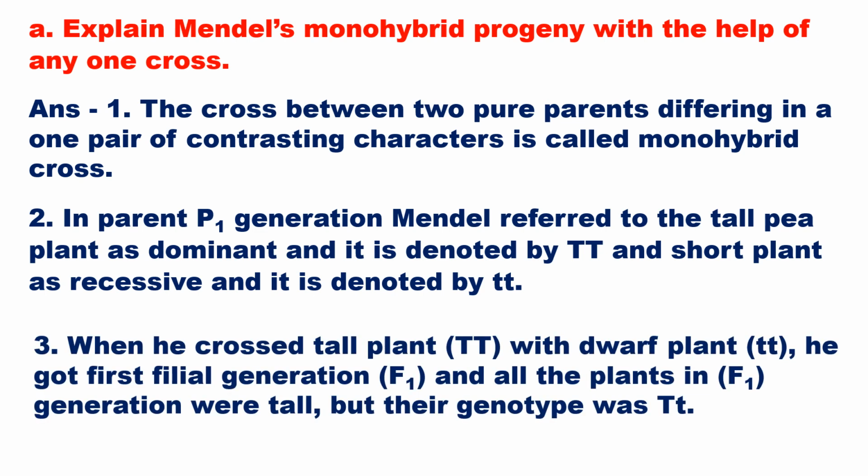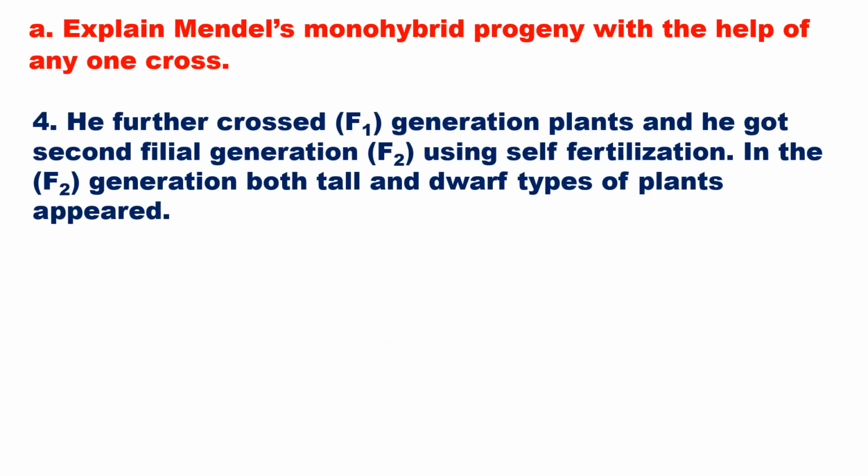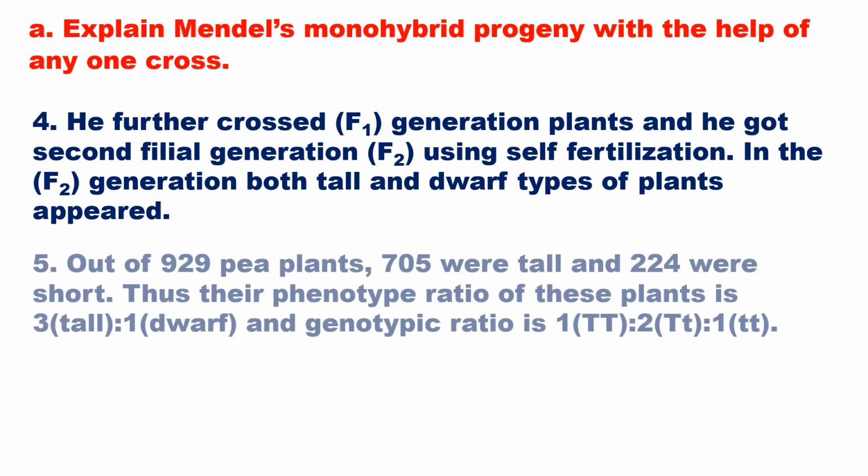When he crossed the tall plant with the dwarf plant, he got the first filial generation, and all the plants in the F1 generation were tall, but their genotype was capital T small t. He further crossed F1 generation plants and he got the second filial generation, F2, using self-fertilization. In the F2 generation, both tall and dwarf types of plants appeared.